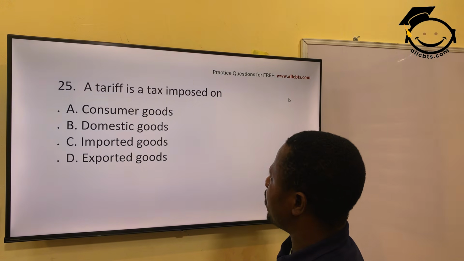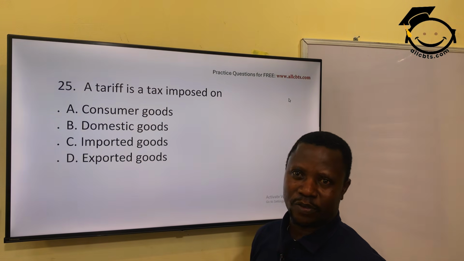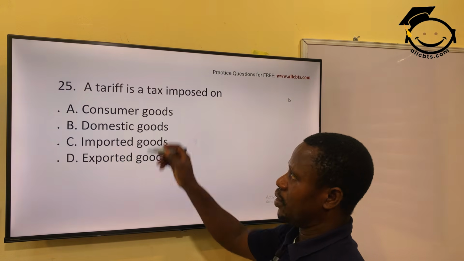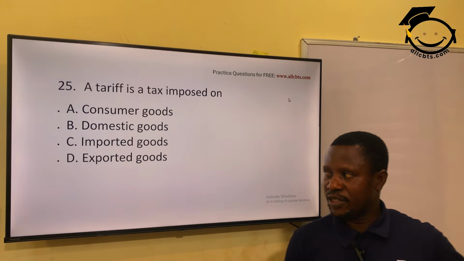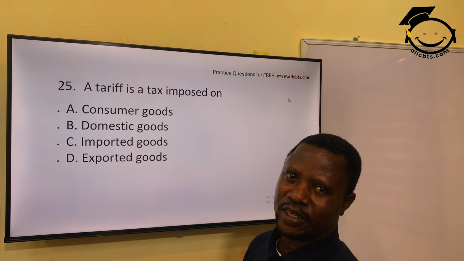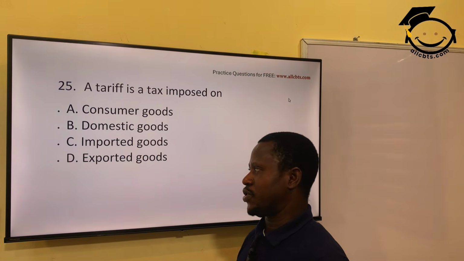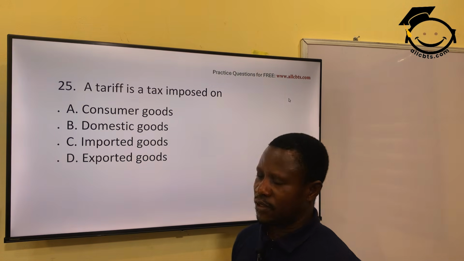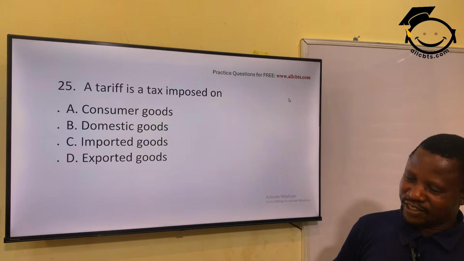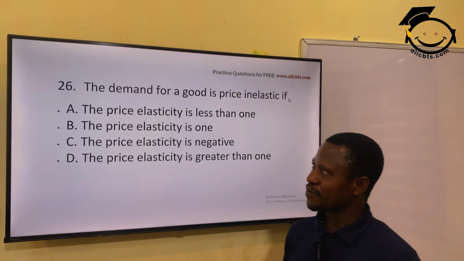A tariff is a tax imposed on imported goods, goods coming from abroad. You should know a tariff is a form of tax. There's a tariff on them. The tariff is sometimes imposed on imported items so as to protect the locally produced goods. So imported items, C is the correct answer. I don't know why the last five answers are all becoming C.